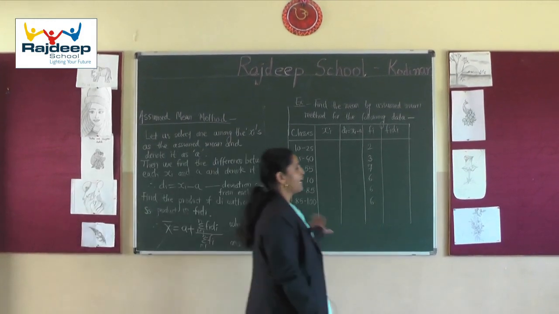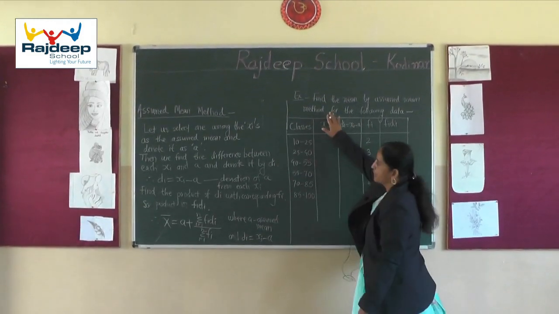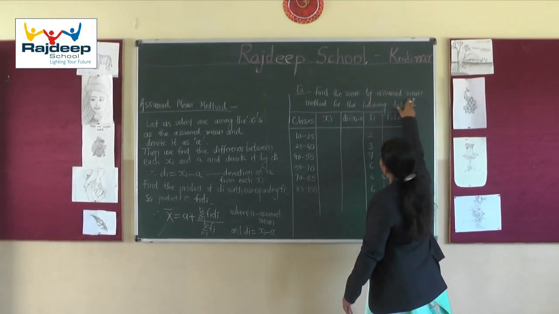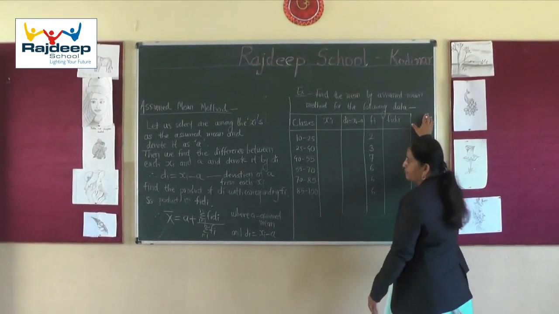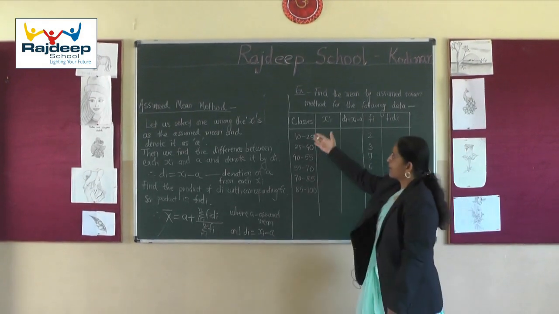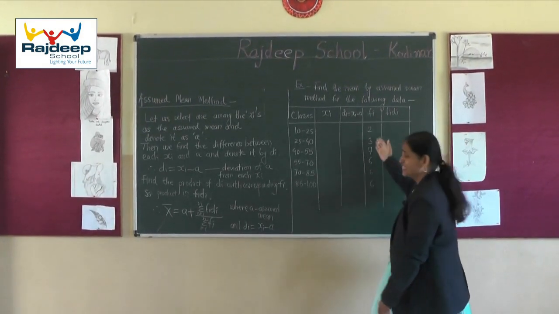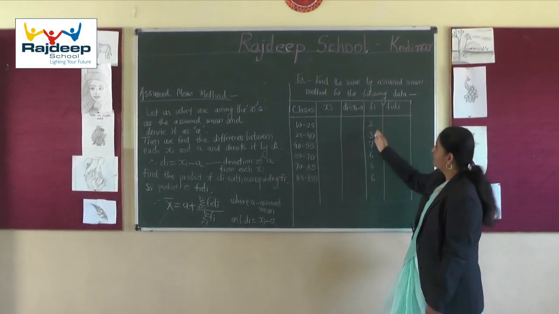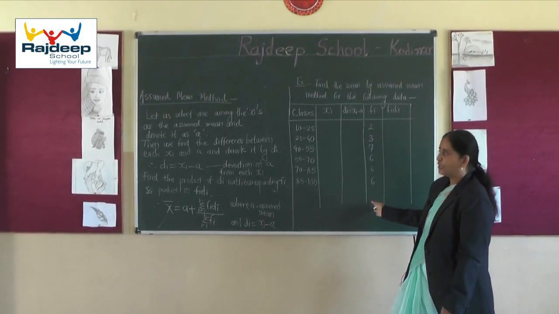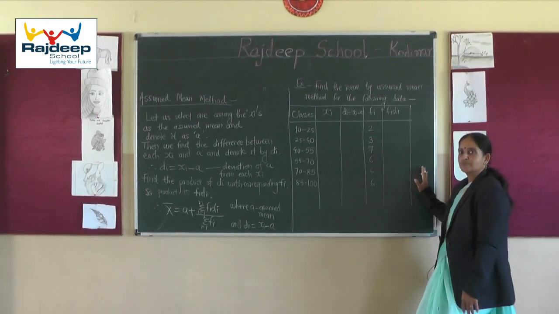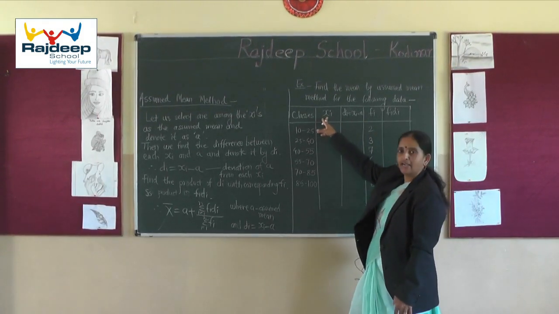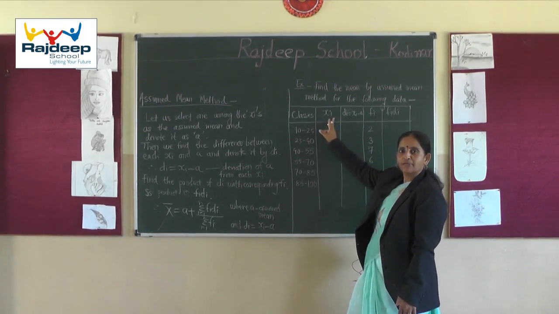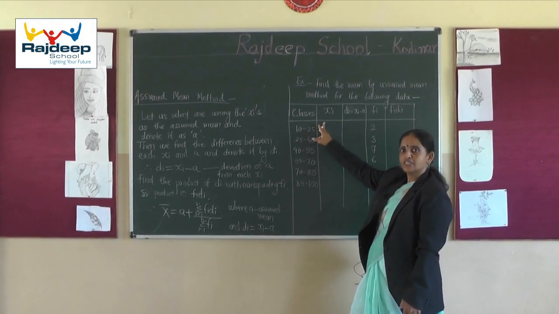Now for this I have taken one example here. Find the mean by the assumed mean method for the following data. These are class intervals and these are frequencies; you will be provided these in the question only. First of all we have to calculate xi, which is lower limit plus upper limit divided by 2, as we saw in the direct method.